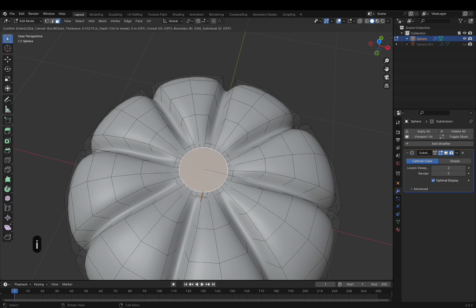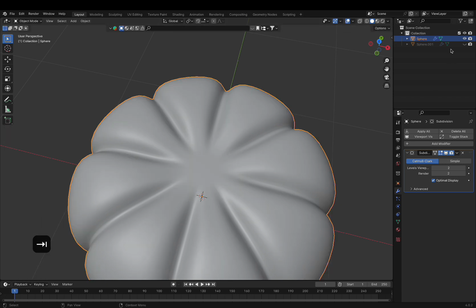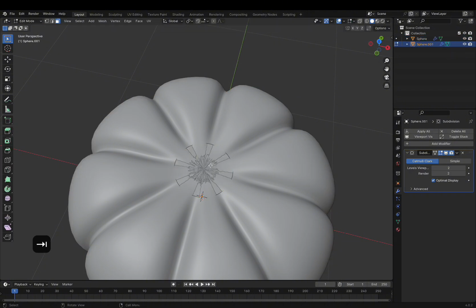Select this face, press I, then go back and select this plane. Enter Edit Mode, and press A to select all, then extrude.